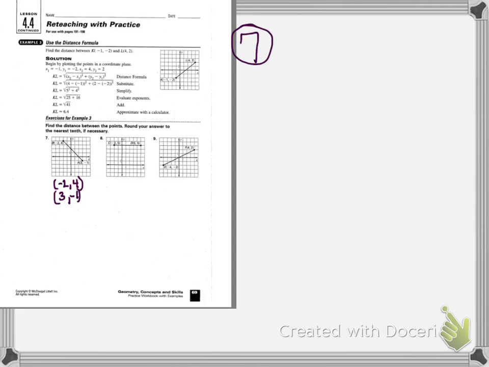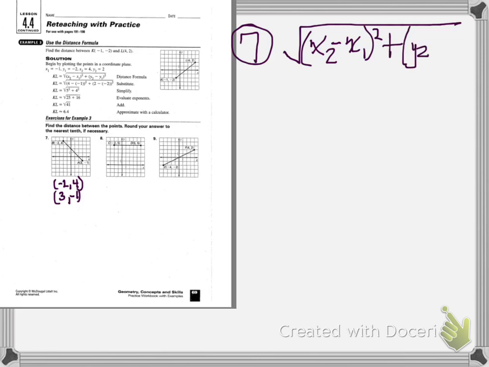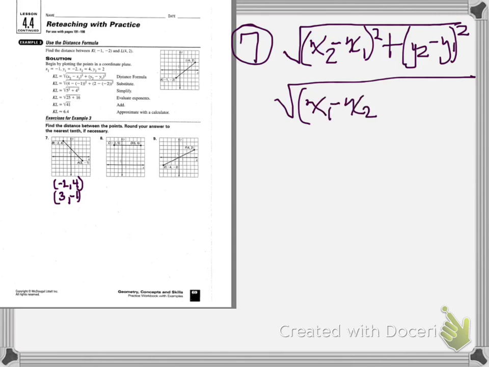For number 7, 8, and 9, we're going to use the distance formula. And the distance formula is x2 minus x1 squared plus y2 minus y1 squared. In class, you learned that you could also write it x1 minus x2 squared plus y1 minus y2 squared, as long as x1 and y1 were first on each, or x2 and y2 were first on each.